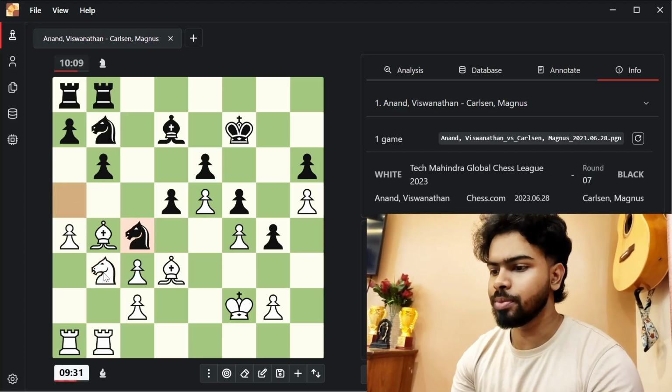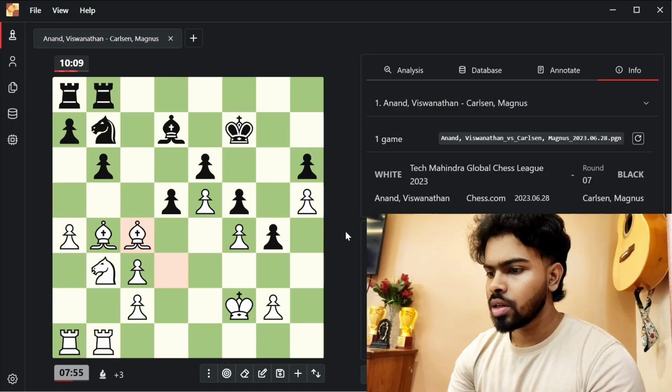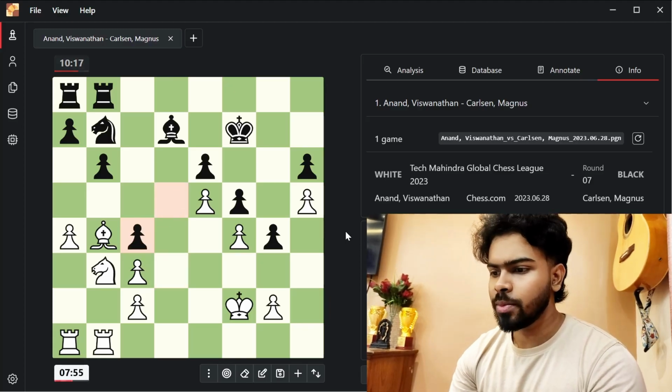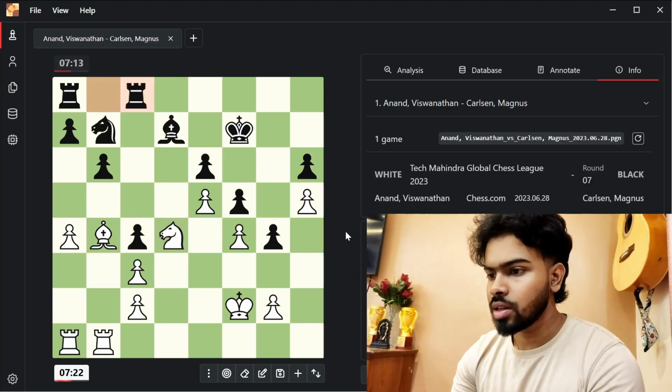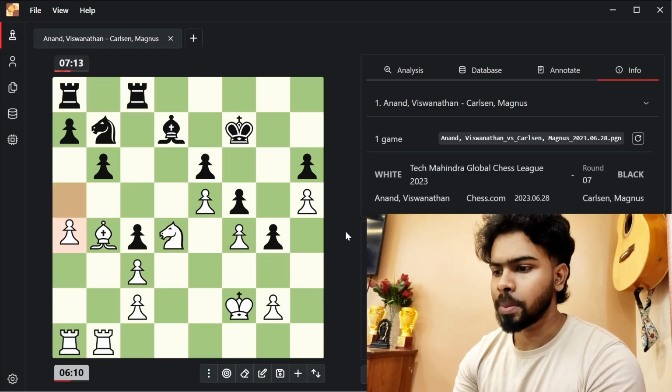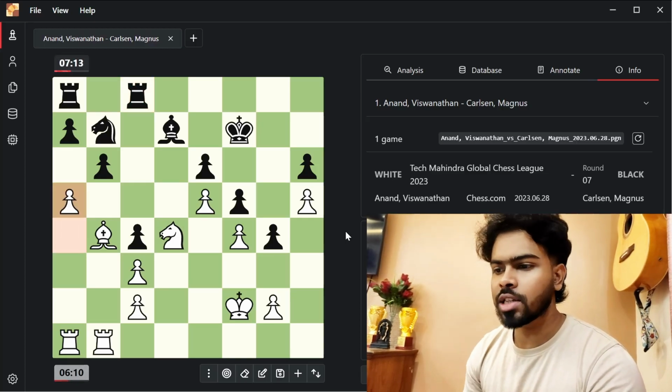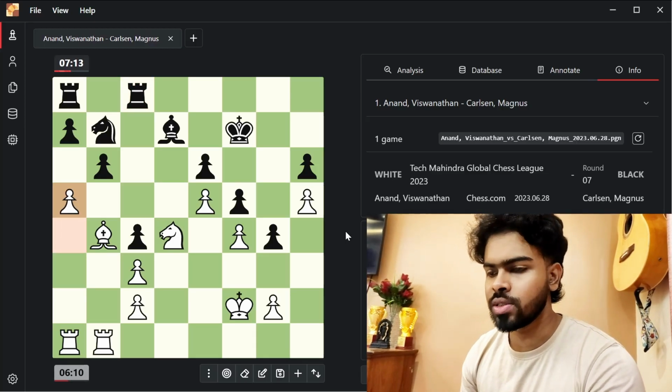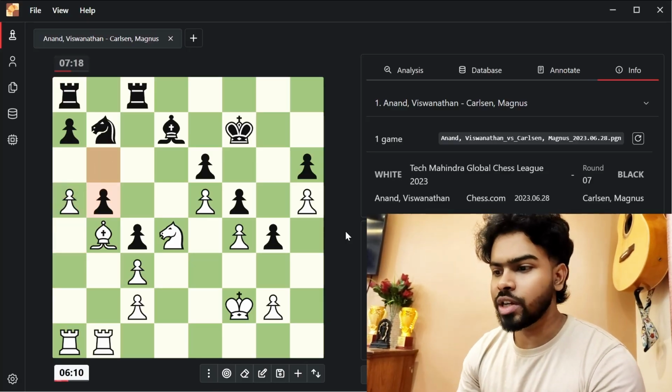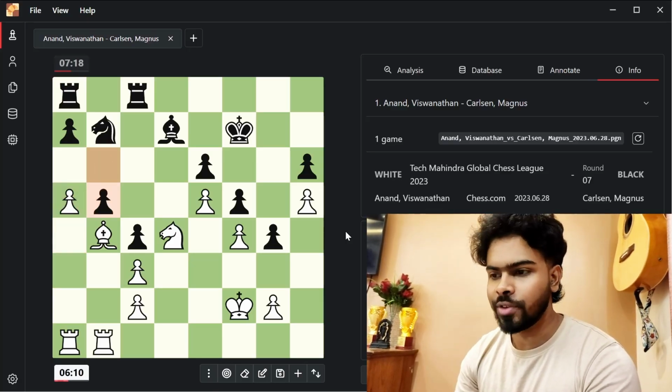So instead, Magnus brings his knight to the c4 square. Bishop captures the powerful knight, pawn takes, and knight to d4. Rook to c8 is played. a5, again asking questions in this position. Magnus again trying to lock the position by playing b5.